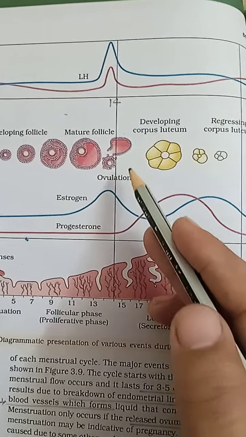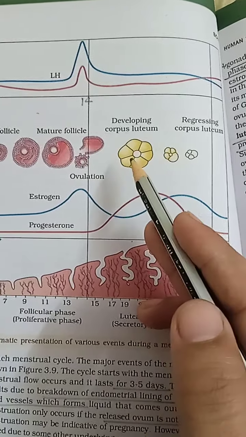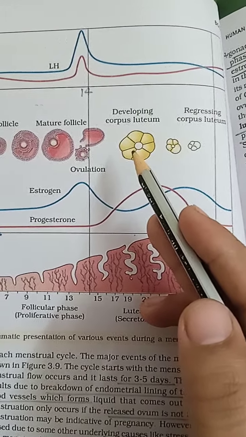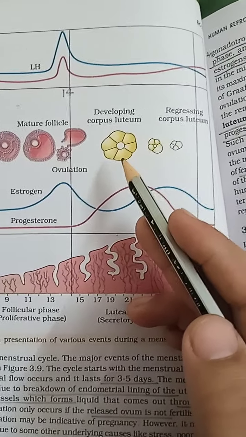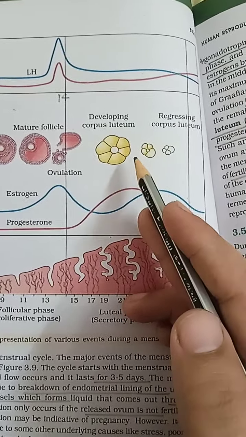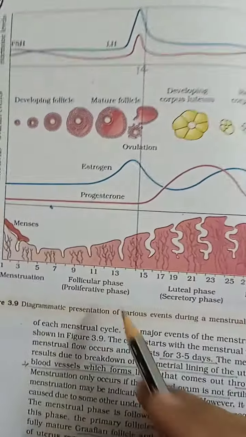After ovulation, when fertilization takes place, there is a luteal phase. In the luteal phase, when pregnancy is established, the endometrium wall is thick and the progesterone level is high. If pregnancy does not take place, the corpus luteum degenerates and forms the corpus albicans.